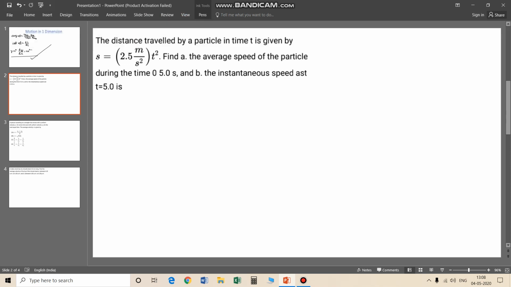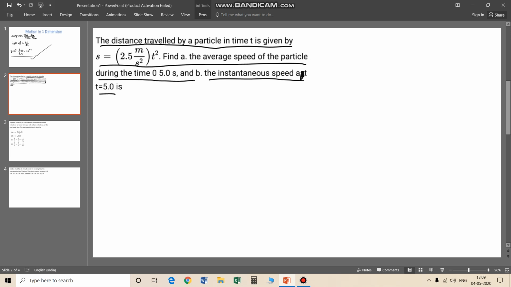The distance traveled by a particle in time t is given by s equals 2.5 meter per second squared into t squared. Find a, the average speed of the particle in 5 seconds, and find b, the instantaneous speed at 5 seconds, that is at t equals 5.